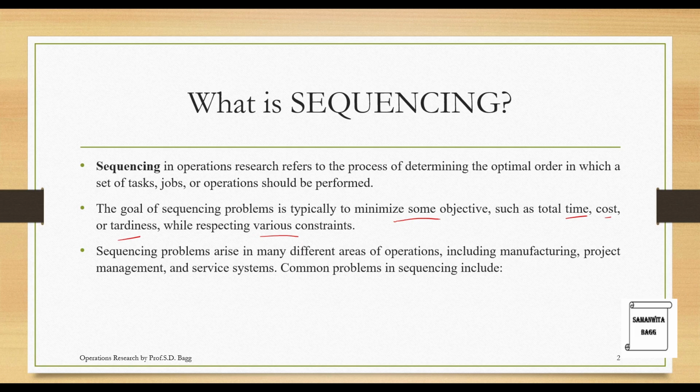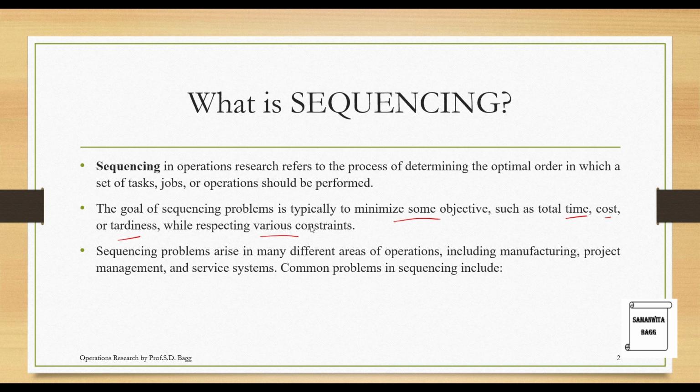So in sequencing, what we will do is we are going to arrange a certain task or jobs that will be given to us in a particular sequence such that the time required is minimum for the operation or the cost which is involved will be less. Also, the idle time should be less for the workers as well as for the machines. So we are going to sequence them. Sequencing problems arise in many different areas of operations, including manufacturing, project management, and service systems. So these are the places where you may face sequencing problems which need to be solved.